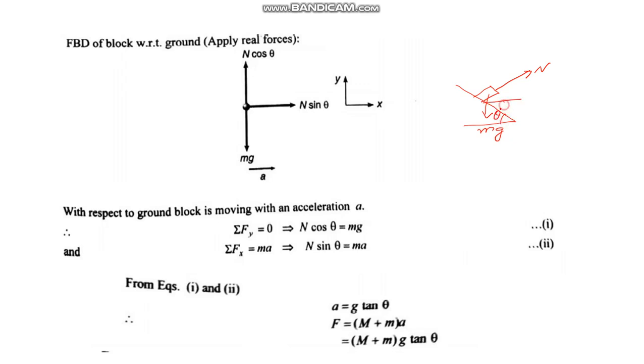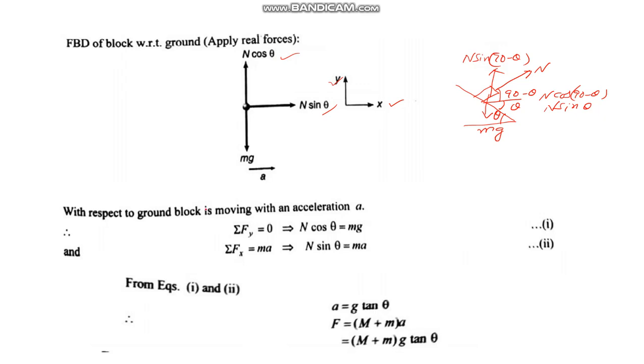So this angle will be theta, two parallel lines. So this angle will be 90 minus theta. Now here, if you take x-axis like this and y-axis like this, N force will have a component in x direction. It will be N cos 90 minus theta, which is nothing but N sine theta. And in the upward direction it will have N sine 90 minus theta, which is nothing but N cos theta.